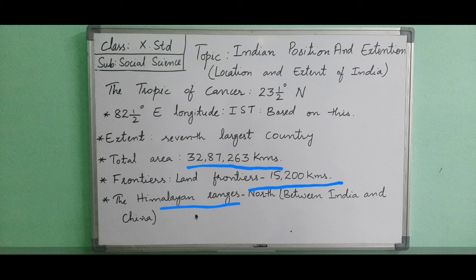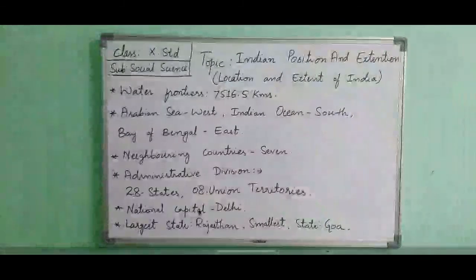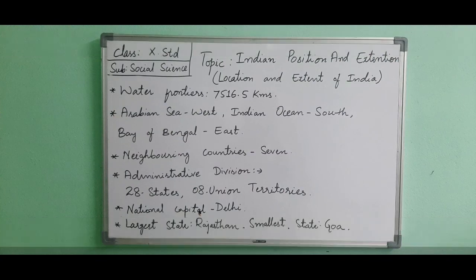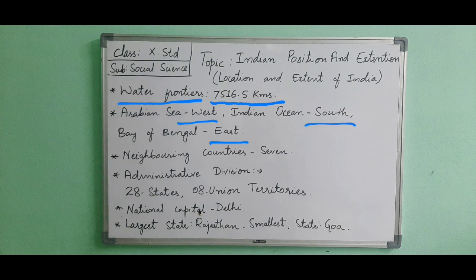The mainland of India has a water border of about 6,100 kilometers. The total length of India's coastline, including the Andaman and Nicobar Islands as well as the Lakshadweep Islands, is 7,516.5 kilometers. The Arabian Sea in the west, the Indian Ocean in the south and the Bay of Bengal in the east form the water frontiers. They are also natural frontiers.